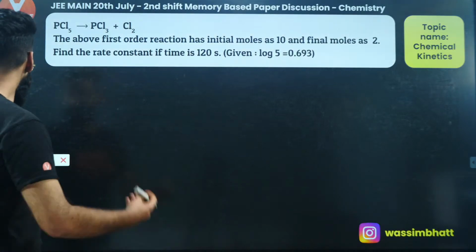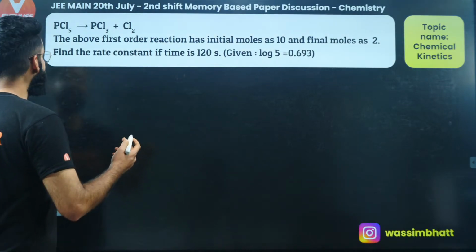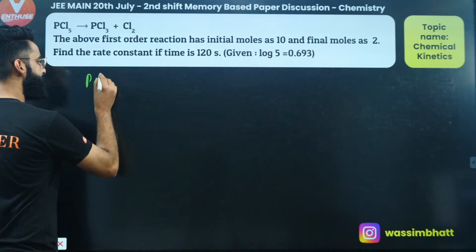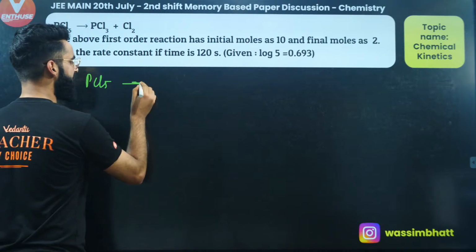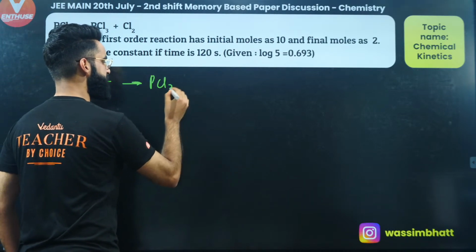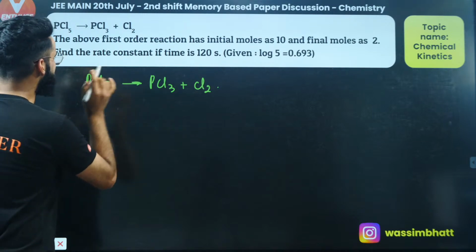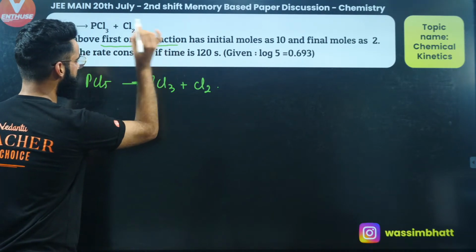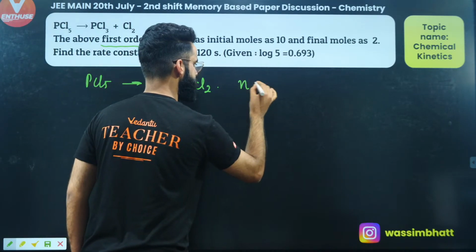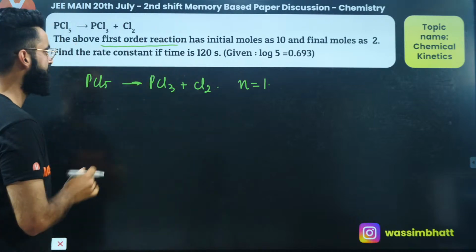Well, people, I'm given a reaction. The reaction which is given to me is PCl5, it gives PCl3 gas plus Cl2 gas. This is the reaction that's given to me. And it's mentioned in the question that the reaction is of the order 1. It is the first order reaction, okay?